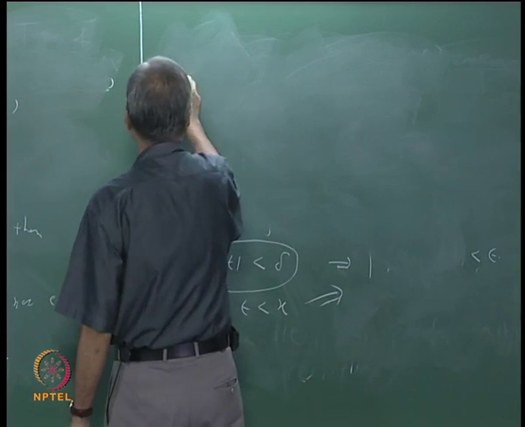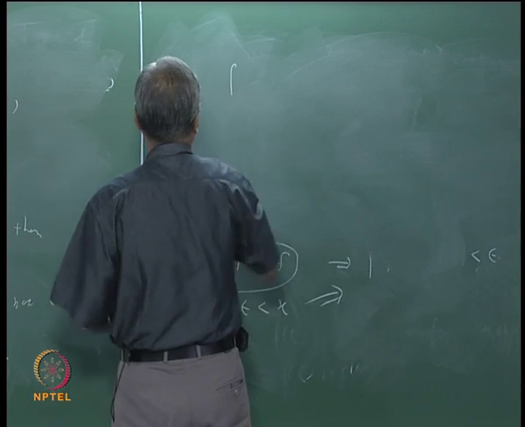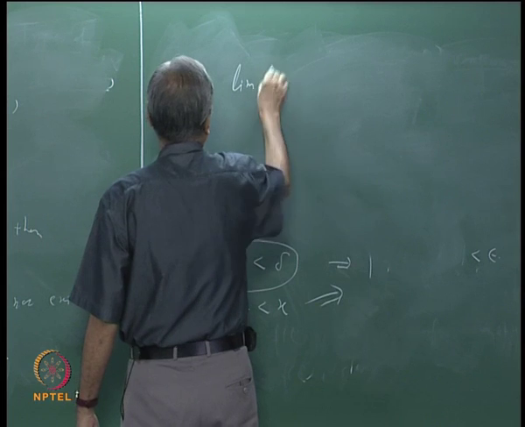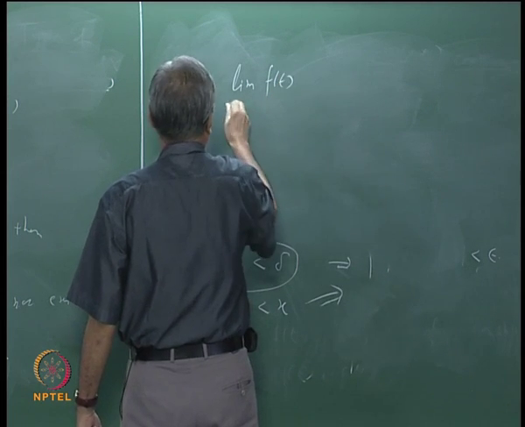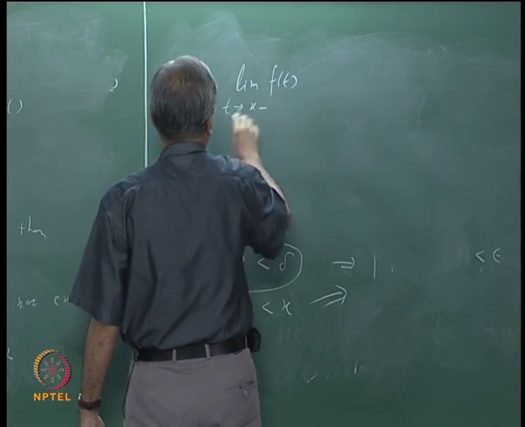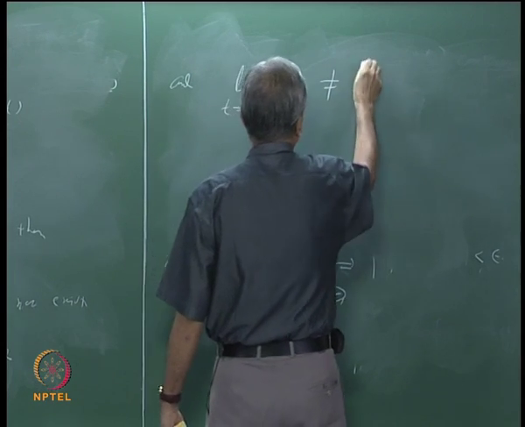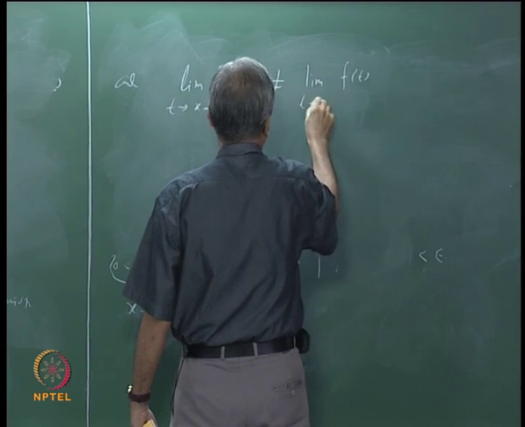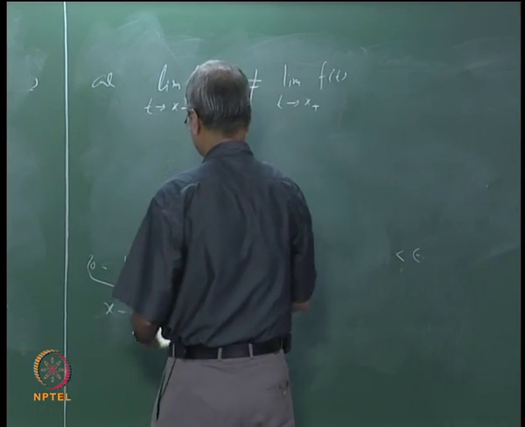And their value is different, that is, limit of f(t) as t tends to x minus is different from limit of f(t) as t tends to x plus.